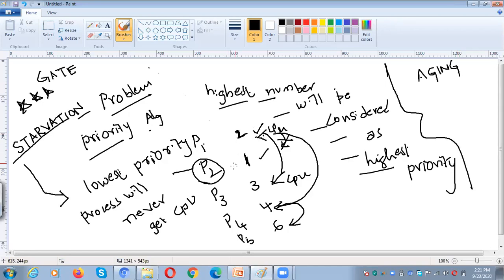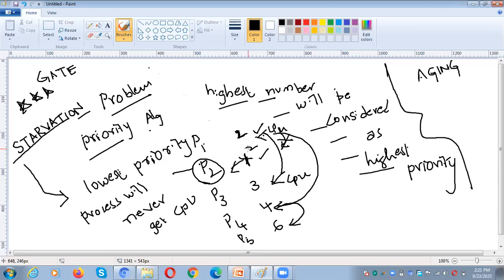For example, here P2 is waiting for the other processes. So after some time, we increase the priority of the lowest priority process. Likewise, in the future, the lowest priority process will be converted into a highest priority process. Why? Because it has been waiting for so long to get the CPU, and it never got a chance because of the high priority processes. So the problem is called starvation. In order to avoid such a situation, what do you have to do?